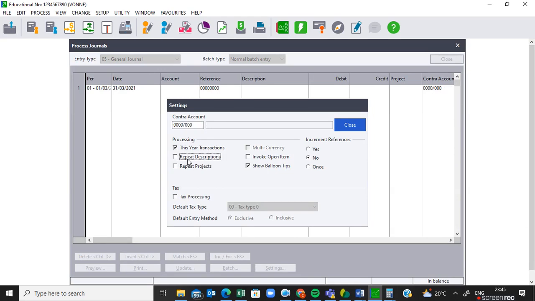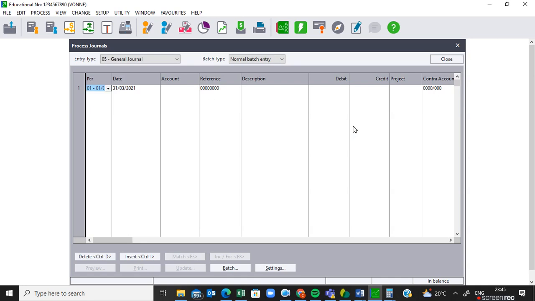Untick repeat description. And don't tick the text here because we want to see a debit and a credit in the GJ. Then for increment referencing, you must say yes, because the journal voucher has its own number. We want to see each and every line having its own number, so we are going to increment. Then I'm going to close. The period is right and the date is right because they said we must do this at the end of the month.